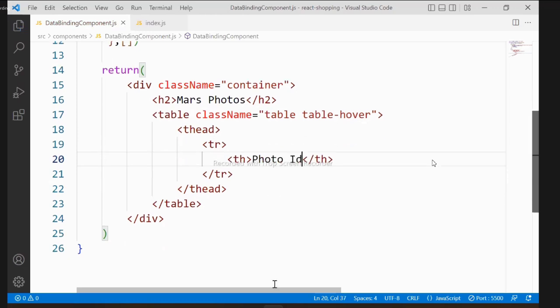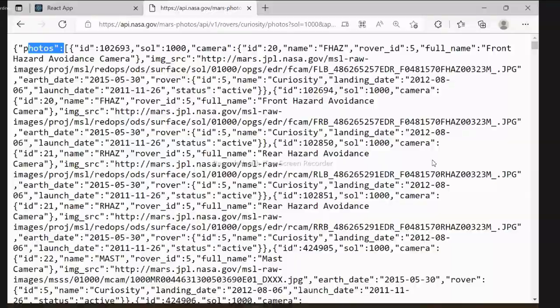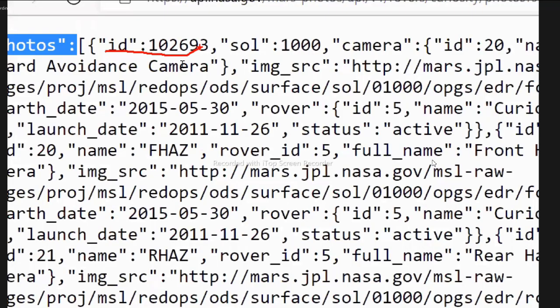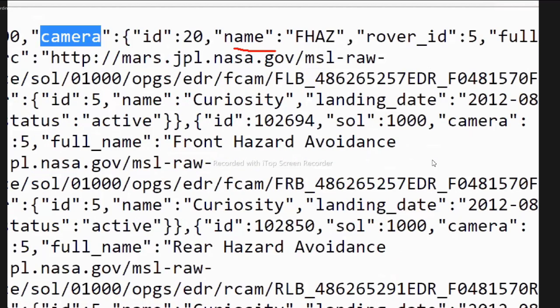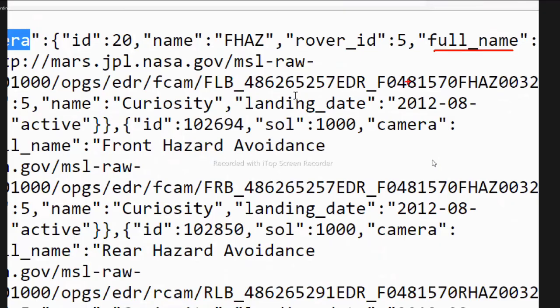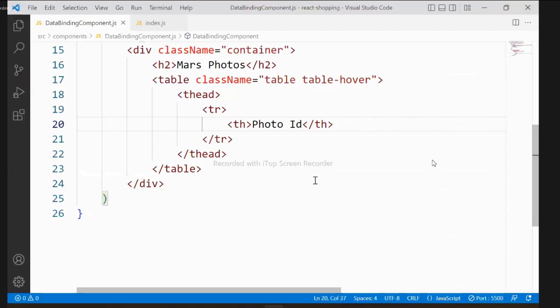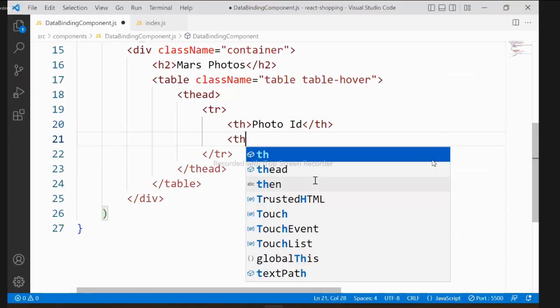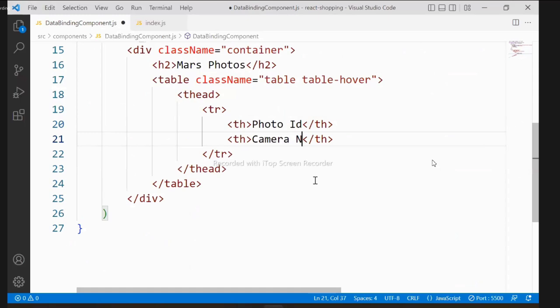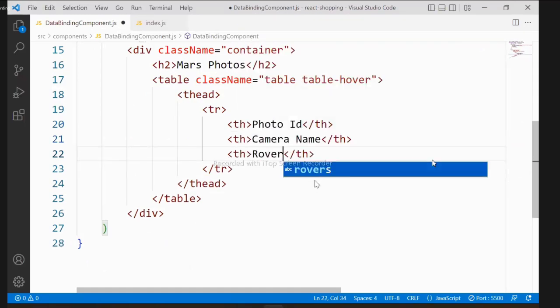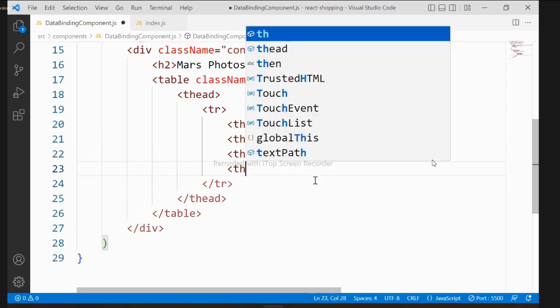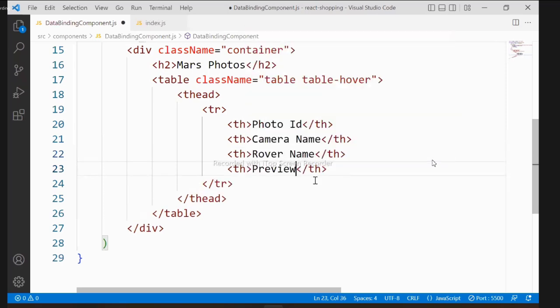So, okay, good. That means from this data, we are displaying first the photo ID. Other details I don't want. I want the camera name. Which camera took that photo? Camera has name and camera has full name. Two properties are there. I want the full name of the camera. So here I will use another header, camera name. Okay. I want the rover name, which took the photo. I will use rover name. And I want the photo itself, preview. I want to see the photo also. Okay, fine. Now these are the details.